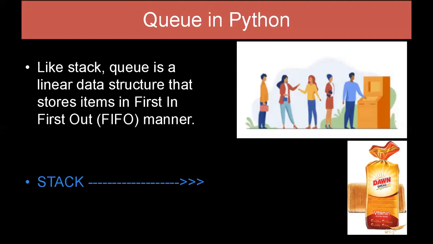So the next one is queue, which is also a linear data structure that stores items in first in first out manner. So the item that comes first will go first. Here is the example of an ATM queue, and you can see that we are having five people in the queue, and the first one, that is wearing the blue shirt, is at the first position. So he will take money from the ATM and go first. He is coming first and going first. The second one, and then the third one, then the fourth one, and the fifth one.